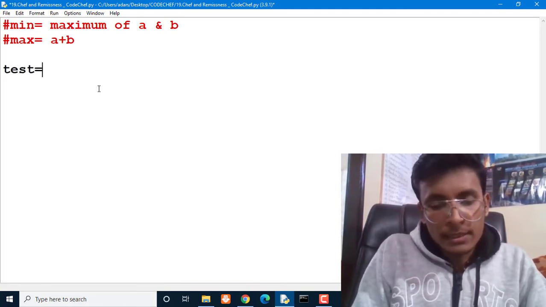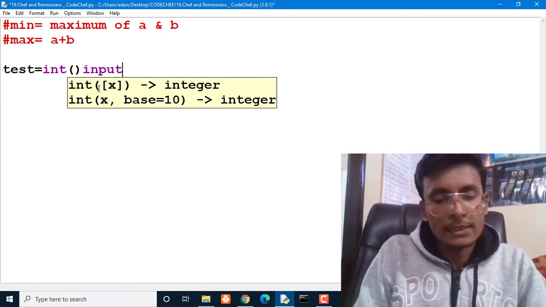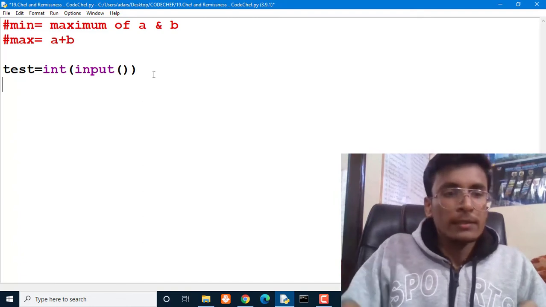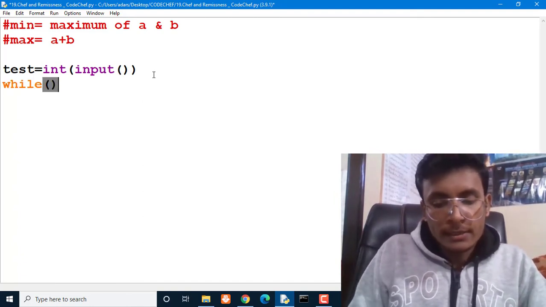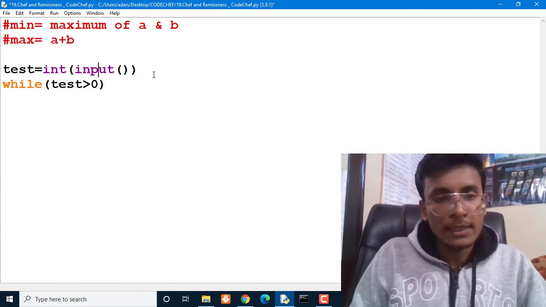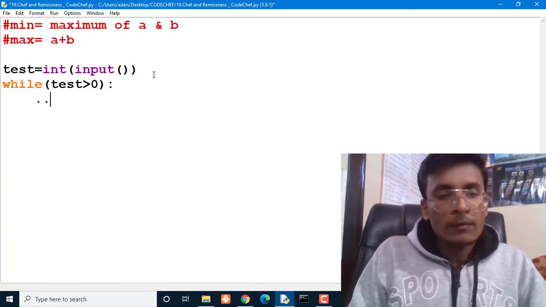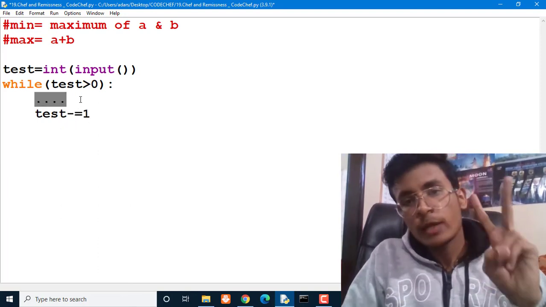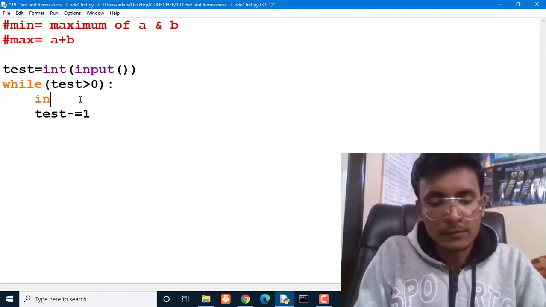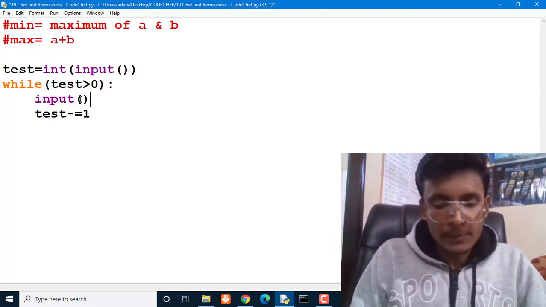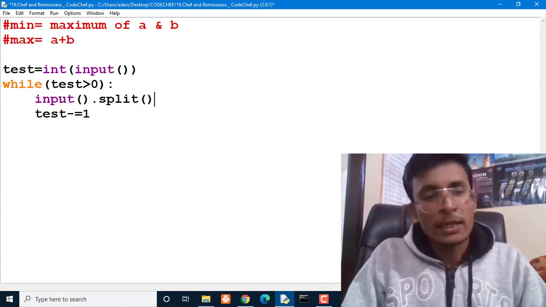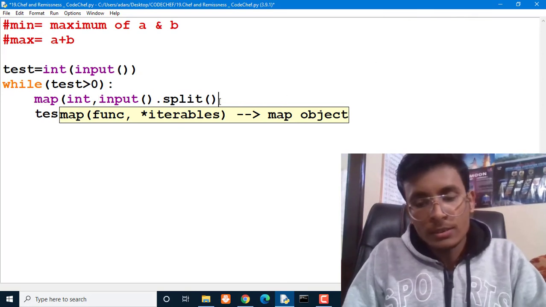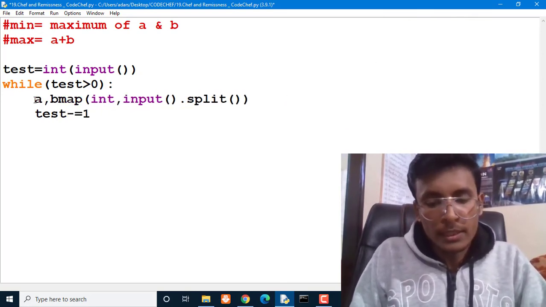The first thing is they are giving us the number of test cases as input. So let me write it inside integer because that is the integer value. Then what we are going to do, we are going to iterate test case number of times, like t number of times, and every time we will do some task and we will reduce the value of test cases. What is that task? They are going to give us two values A and B. Both are separated by space, means we are getting some input. If they are separated by space, then we will split them into two halves, and then we will ask our map function to convert all the values into integer and store them into A and B respectively.